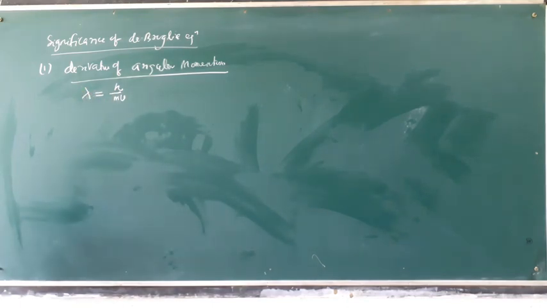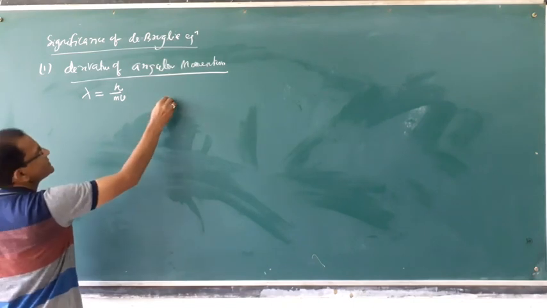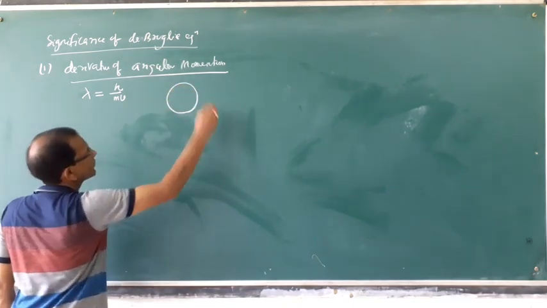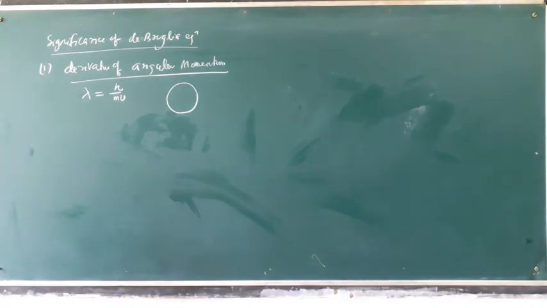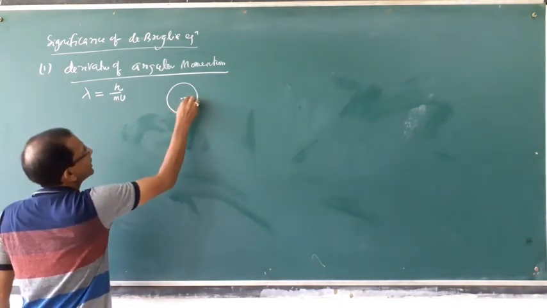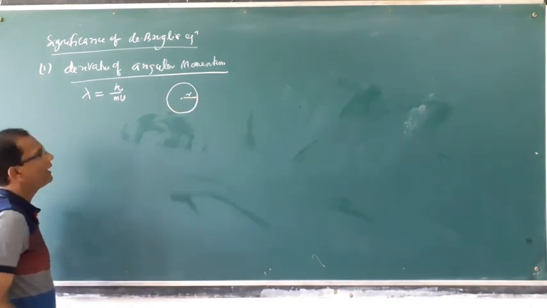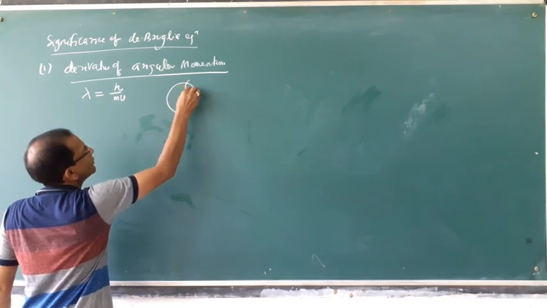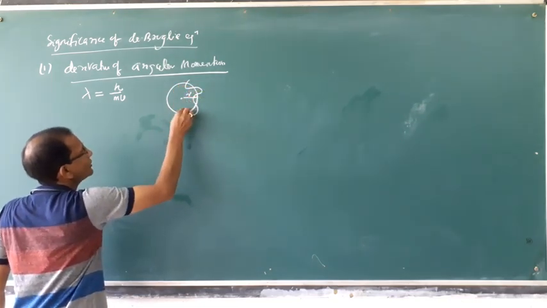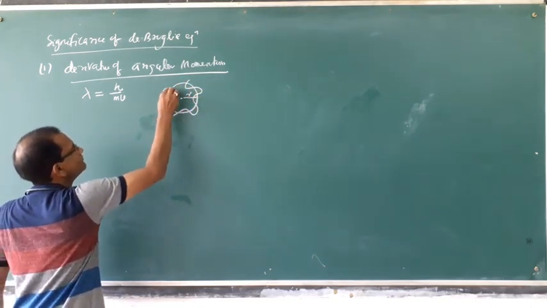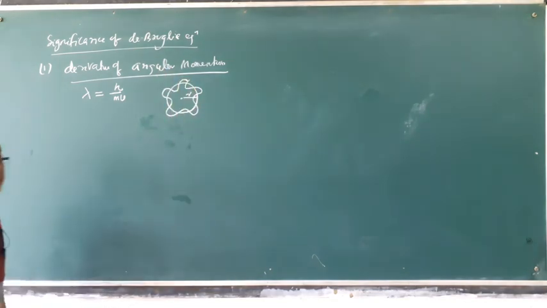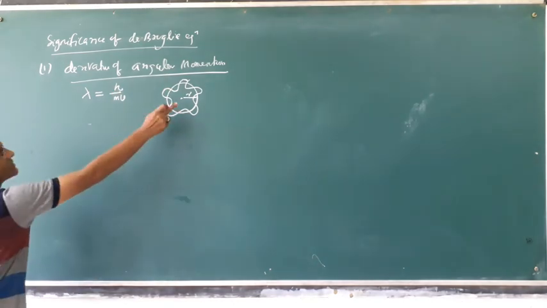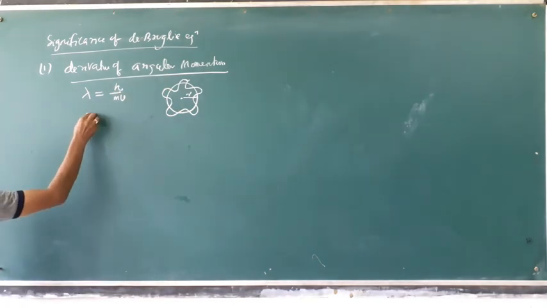But if the particle is moving in a circular path, this is your radius, and as the particle has wave character, the circumference of this circle is 2 pi r.